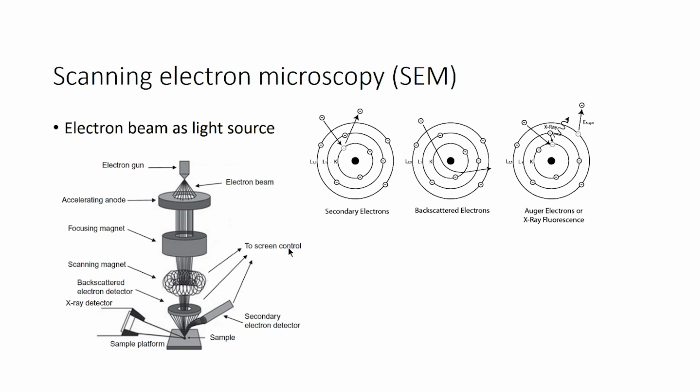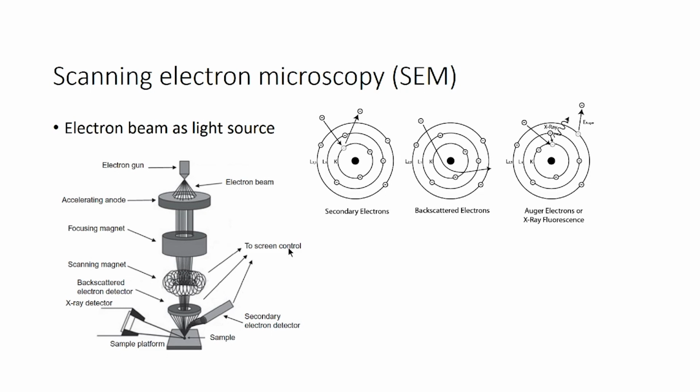So, why these two? When you want to see the morphology in detail, you want the electrons which are repelled by the surfaces. That will have only the morphology of the surfaces. Secondary electrons will have depth. So, when you have a porous structure, if you use secondary electrons, it will give a better image. When you want to just observe the morphology, you can go for backscattered electrons.